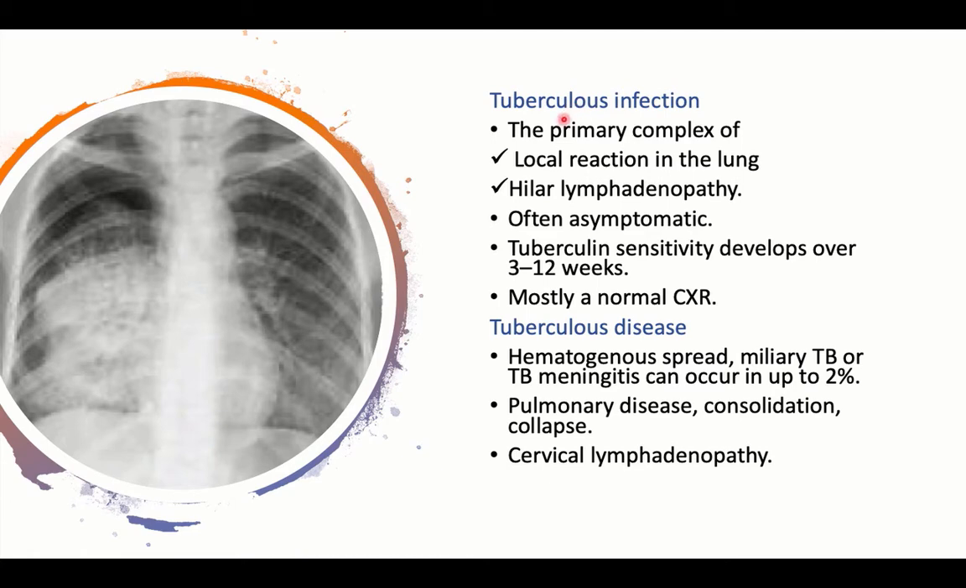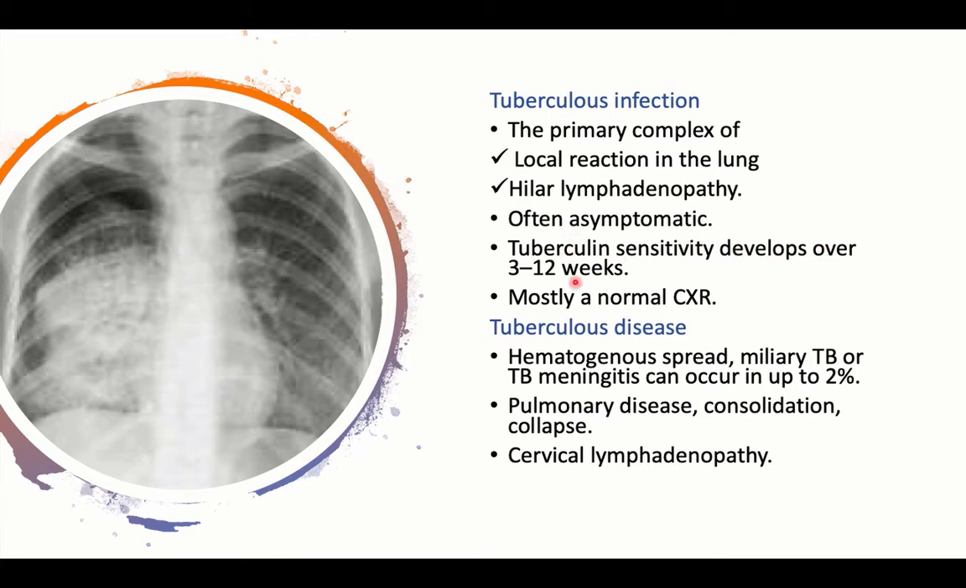What is a tuberculosis infection? When someone gets infected with the bacilli, we have the primary complex. The primary complex of what? Of a local reaction in the lung that may or may not be detected, plus hilar lymphadenopathy. This is characteristic of tuberculosis infection. It is often asymptomatic and passes unnoticed. Tuberculin sensitivity develops over 3 to 12 weeks.